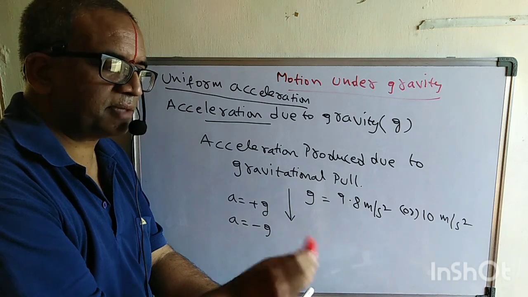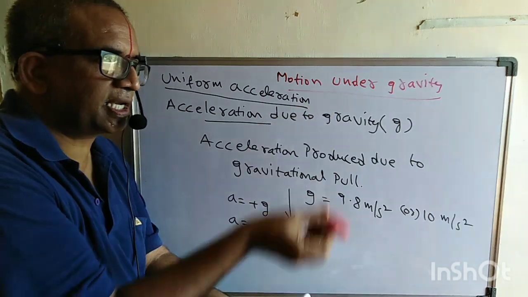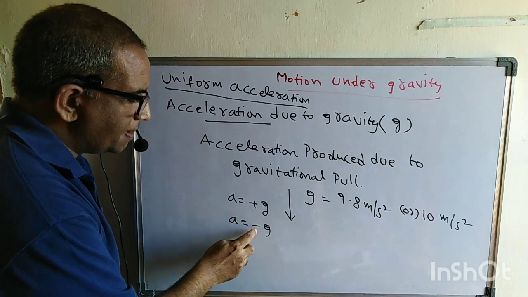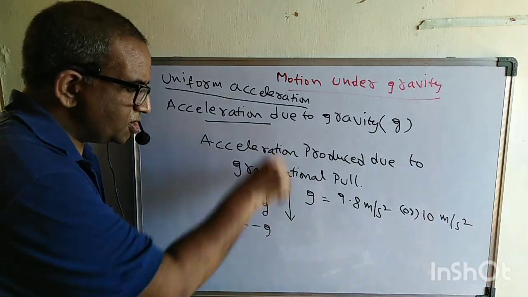Are you understanding what I am saying? When you are going up, the velocity is decreasing. As it is decreasing, we represent it with the negative. But remember, g is always downward only.